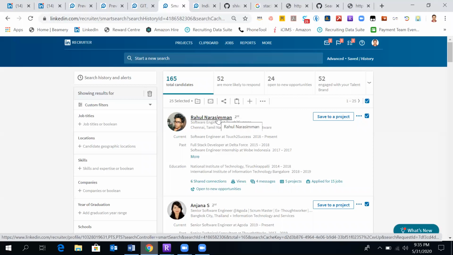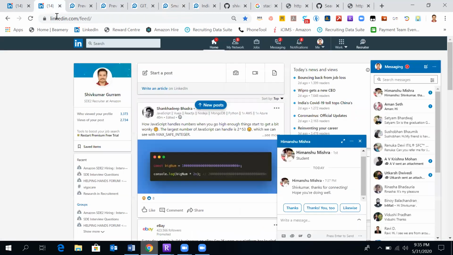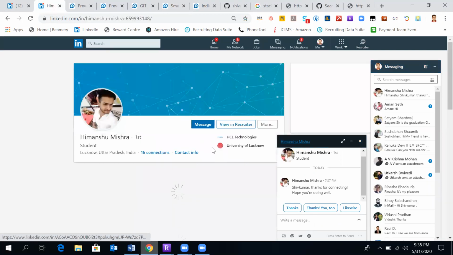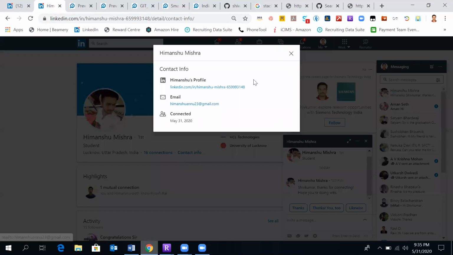And what if we want to scrape the email ID from LinkedIn itself? Scraping email IDs from LinkedIn is not possible unless they are in your first degree connection. If they are in a first degree connection, you'll be able to see their email IDs by default. Let's suppose this guy is in my first degree connection, I'll be able to see his contact details.